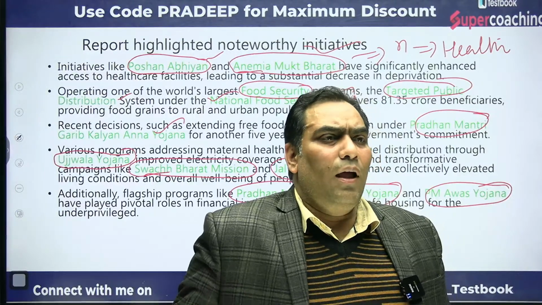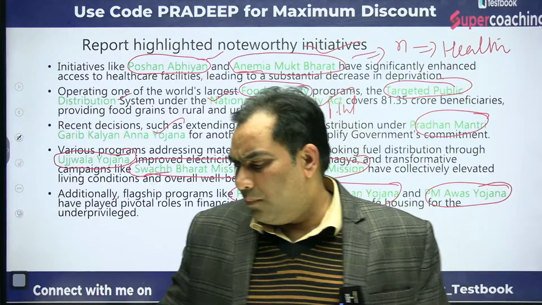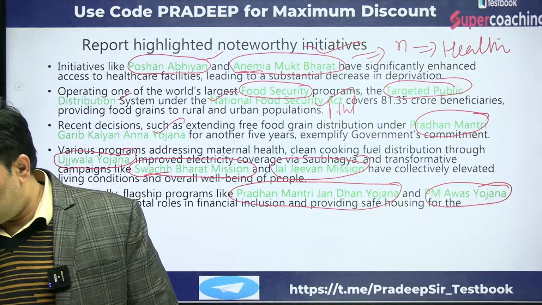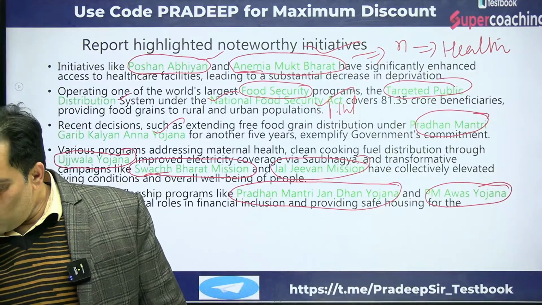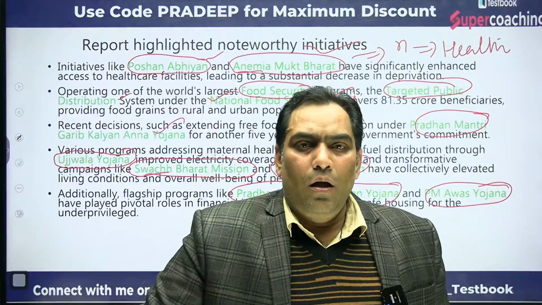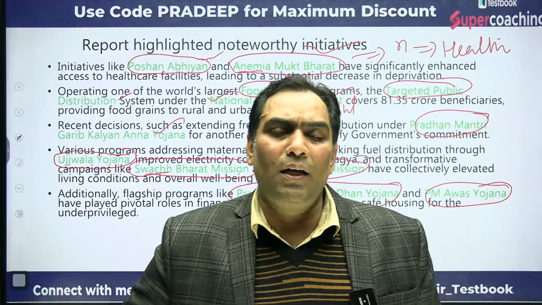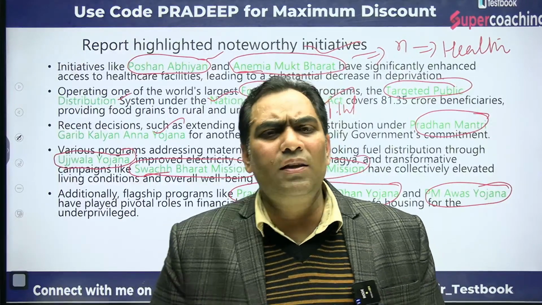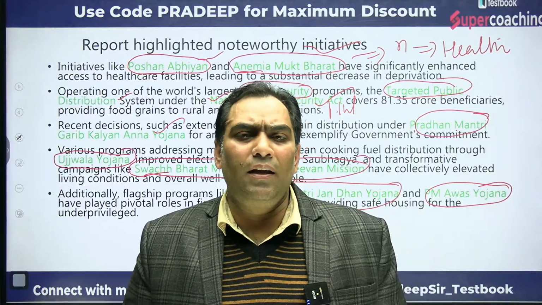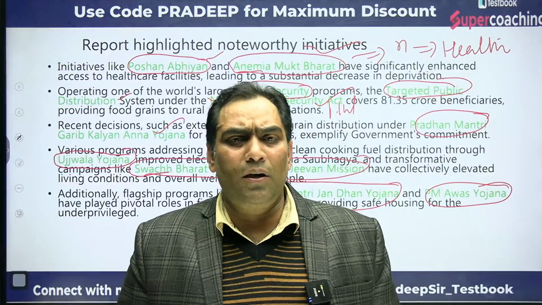So this is about today's session, and let me summarize the things. The thing is that NITI Aayog published a discussion paper on multidimensional poverty, and in that paper, NITI Aayog claimed that in just 9 years, 24.82 crore people have escaped from multidimensional poverty.